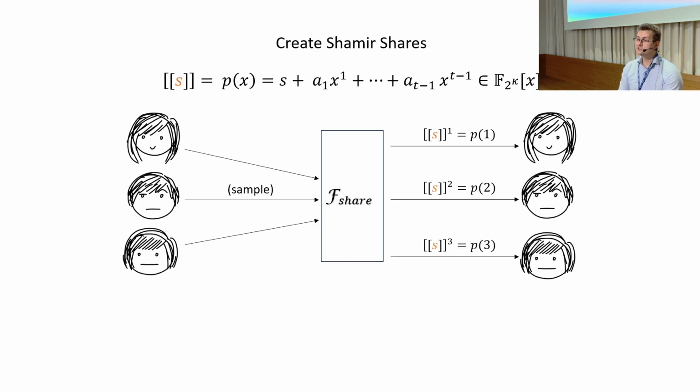The first step is simply creating candidate Shamir shares, where we sample a random secret, and each party receives the evaluation of the polynomial on a fixed point as their share. This is just a standard semi-honest broadcast, and we don't verify that we have received a valid sharing yet.